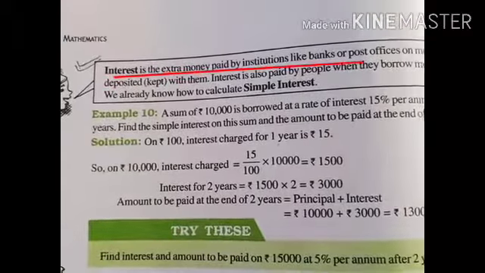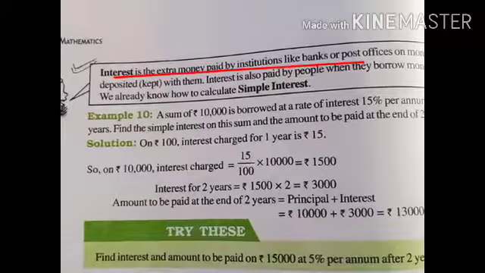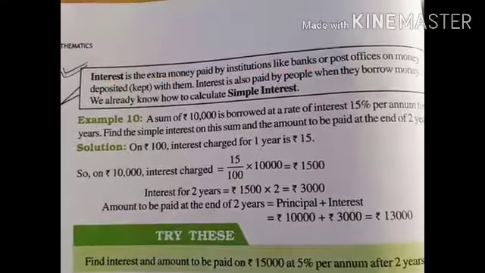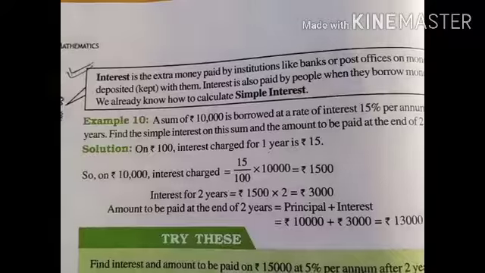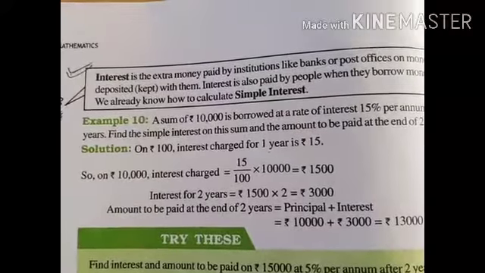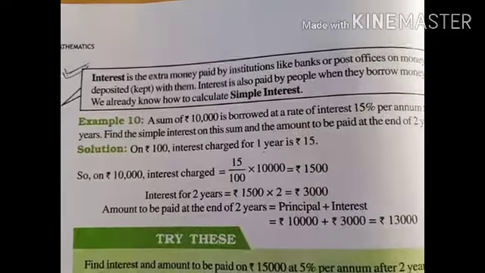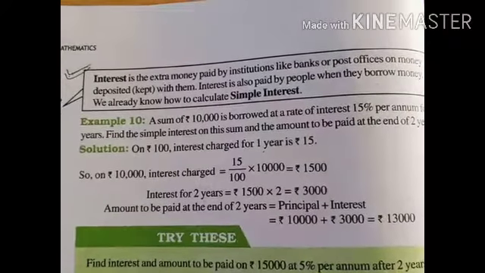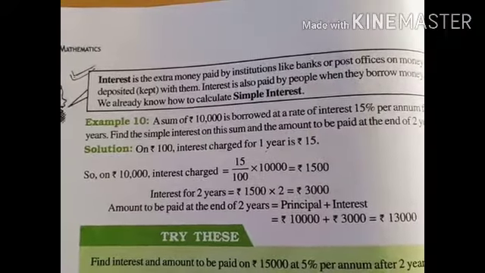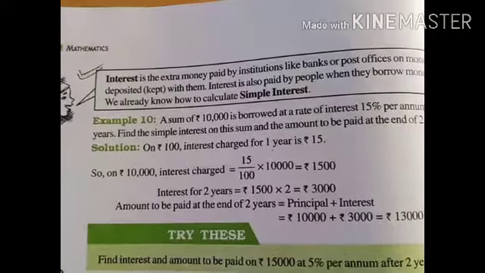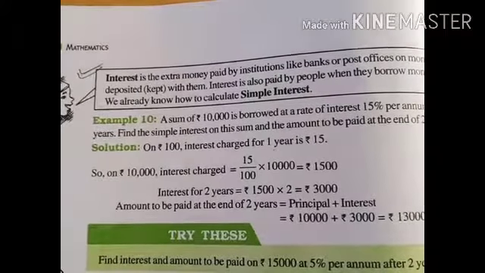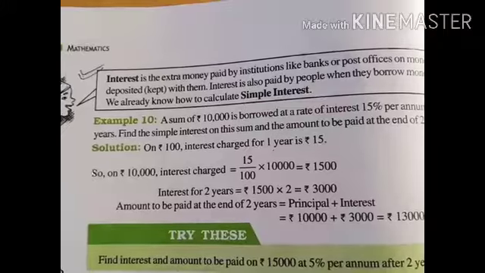Interest is extra money paid by institutions like banks or post office on money deposited with them. Interest is also paid by people when they borrow money. So what is interest? Interest is the extra money which is paid by the institution.